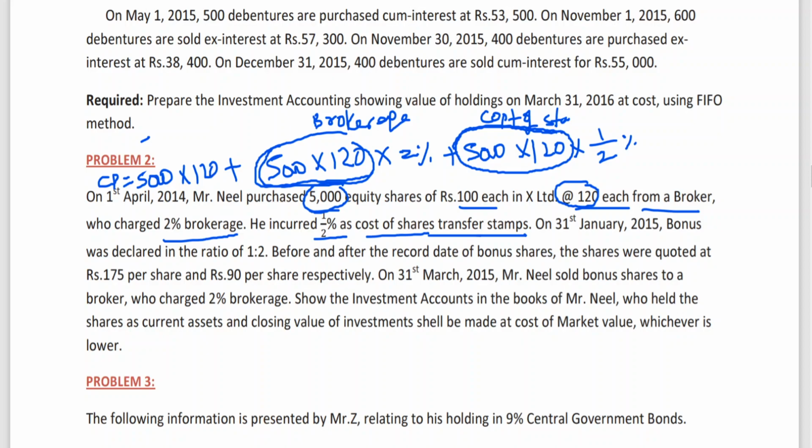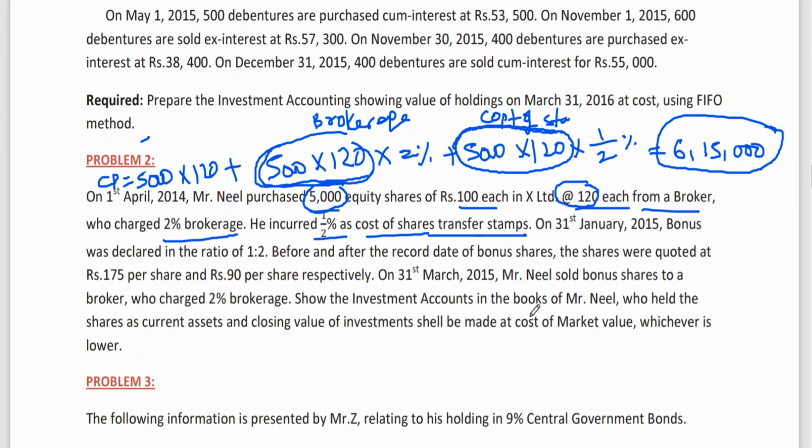So it is coming to 6 lakhs plus 12,000 plus 3,000, coming to 6 lakhs 15,000. Clear to all of you? The 6 lakh 15,000 is the cost price of purchase of the shares.